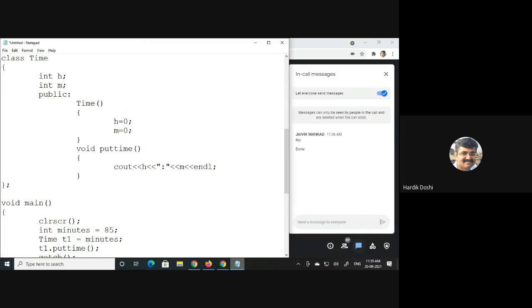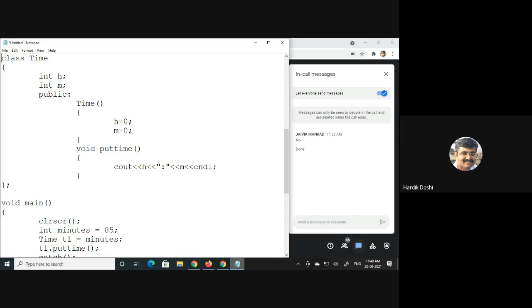The program is incomplete. I've written a class Time with two data members, x and y. X stands for hours, y stands for minutes. Then I've written a default constructor, wherein I am setting x equals to 0, y equals to 0. Then a putTime function, which displays the time.